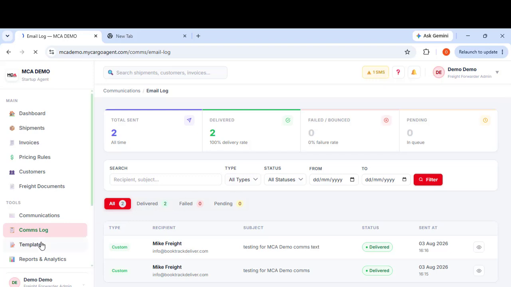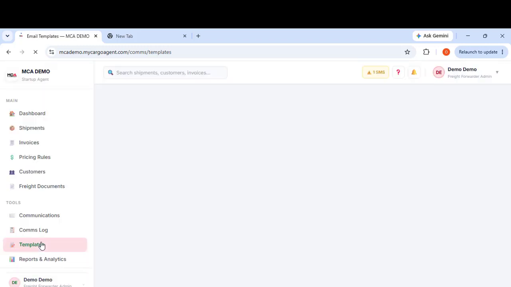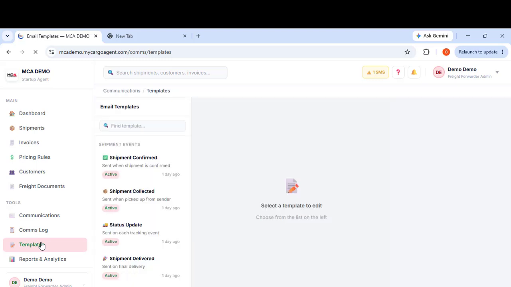Your templates. These are the status of templates, which are your email templates you want to use, shipment templates for when you want to send updates for communication. Okay, we'll have them here.